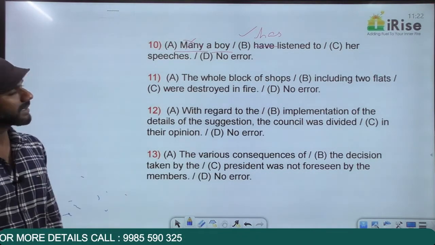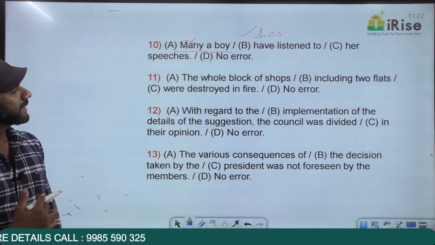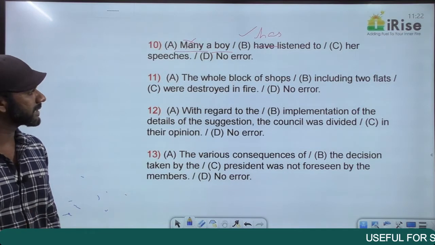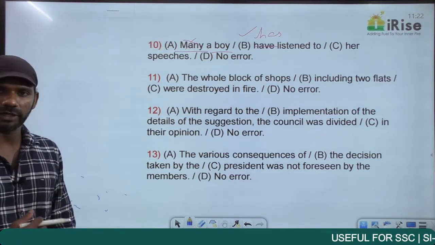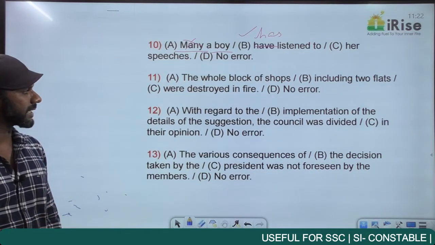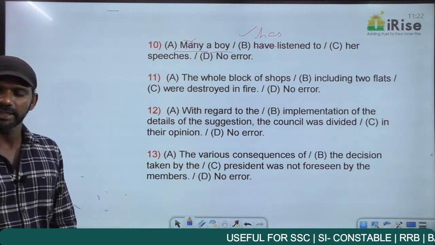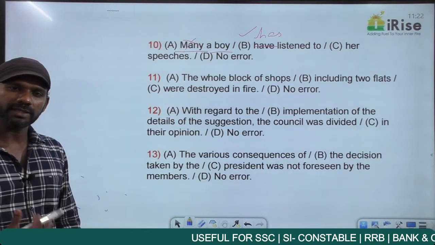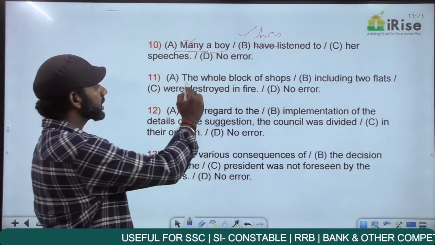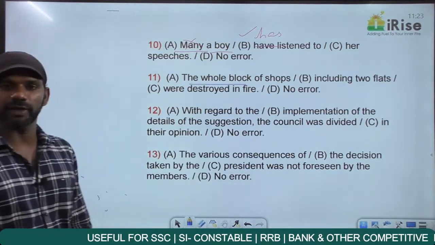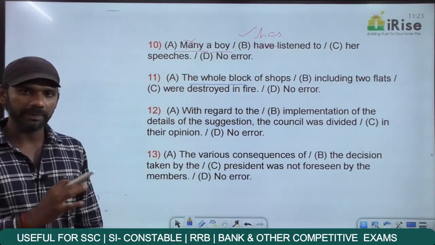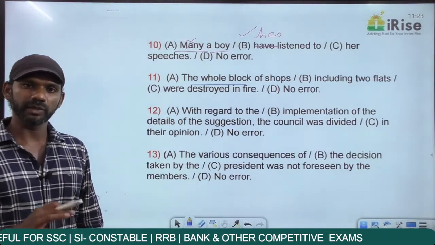Come on, next one. Understand the meaning of the statement. The whole block of shops, including 2 flats, were destroyed in fire. From the meaning, what got destroyed in fire? The whole block got destroyed in fire. That is the meaning of the statement. The whole block, singular, verb must also be singular. That is based on the meaning.